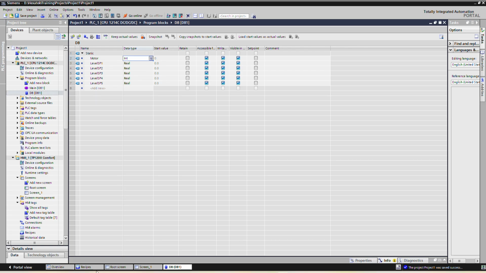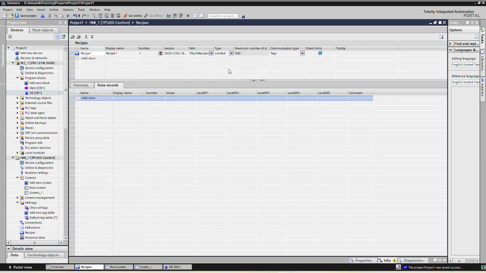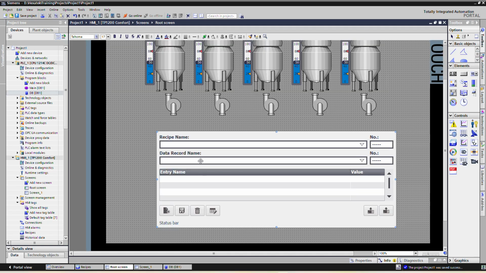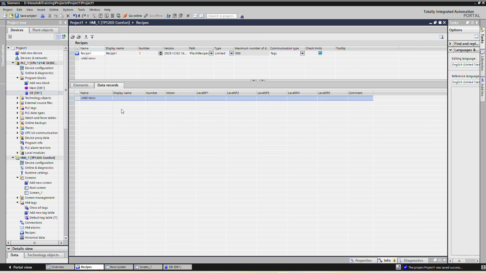Okay, so coming back to the recipe view. Here the content of the recipe view is recipe name. If you go to the recipe, here is only one recipe.